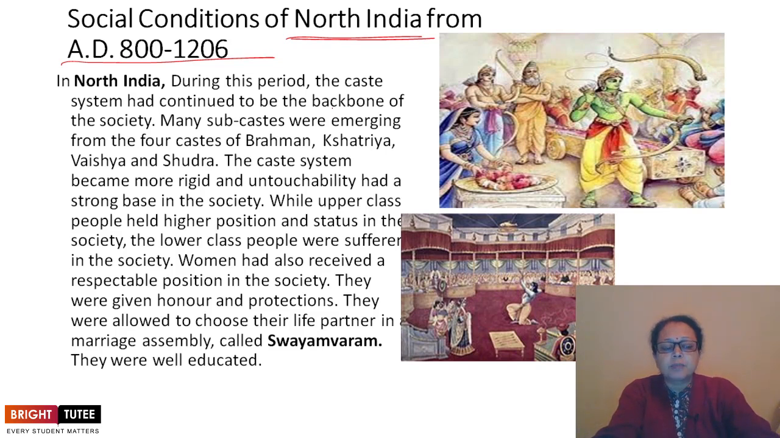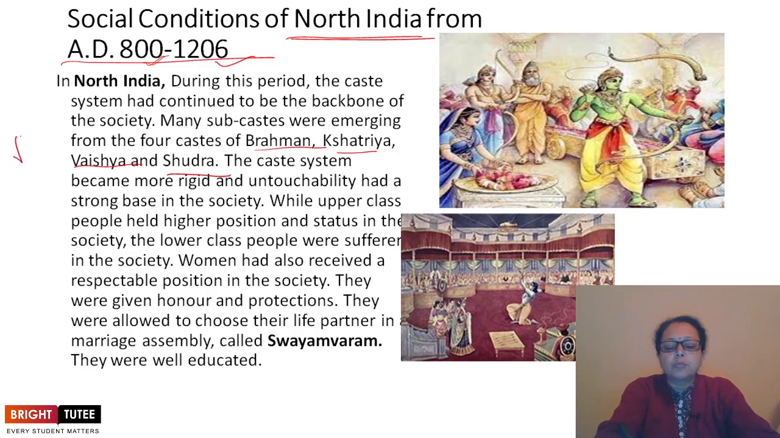What changes were experienced by the Indians, or introduced by the mobile settlers, the foreign invaders, when they invaded our country during the 9th to 13th century, 800 to 1206, the beginning of the 13th century? In North India, during this period, the caste system continued to be the backbone of society. Many sub-castes were emerging from the four castes: Brahmins, Kshatriyas, Vaishyas, and Shudras.